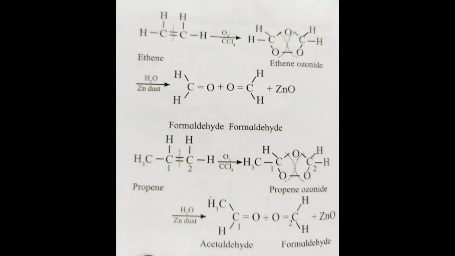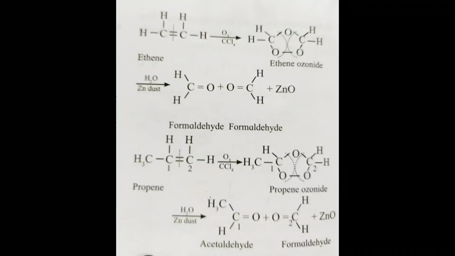Ozone gas is passed into a solution of the alkene in an inert solvent like carbon tetrachloride. Unstable alkene ozonide is obtained. This is subsequently treated with water in the presence of a reducing agent, zinc dust, to form carbonyl compounds, namely aldehydes or ketones.